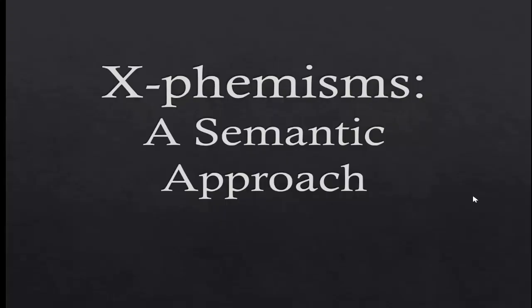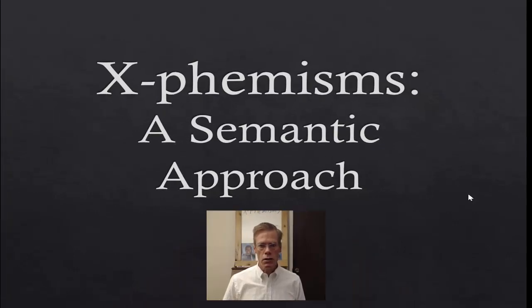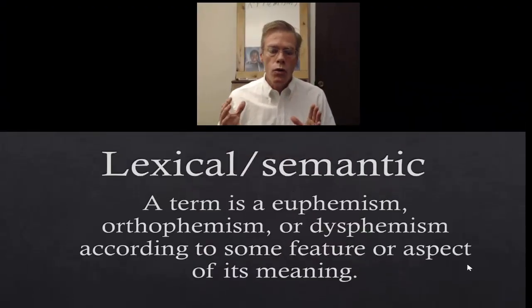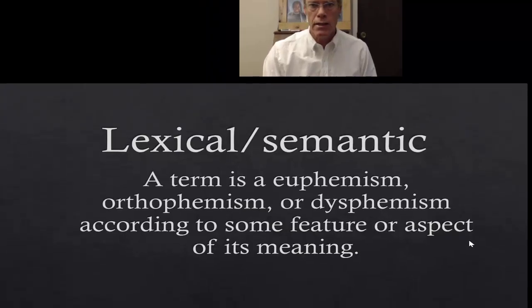Phemisms, a semantic approach. Now, I've talked about phemisms in a previous video. In this one, I want to focus on the nouns, euphemism, dysphemism, orthophemism, and how we're defining those terms. We're defining them in terms of their semantics. That is to say that we're saying that there's something about the meaning of these words that determines what category they fall into, if any. This is, again, a lexical semantic approach. A term is a euphemism, orthophemism, or dysphemism according to some feature or aspect of its meaning.